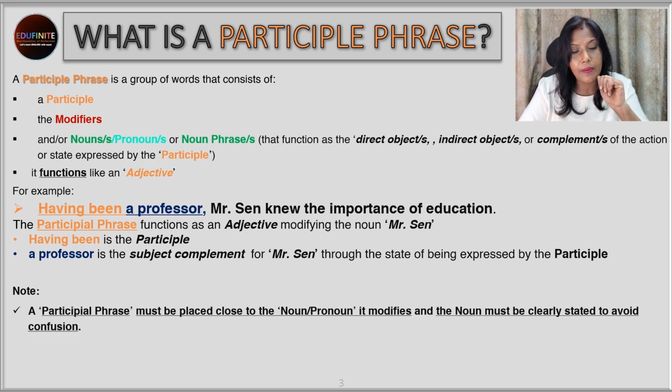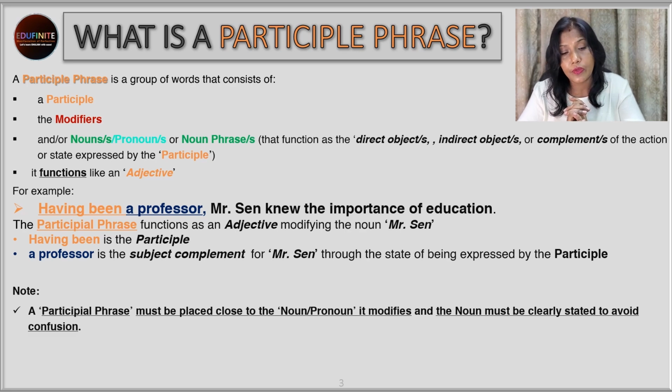Next, you have to note a few things now. Number one, a participle phrase must be placed close to the noun or pronoun it modifies, and the noun must be clearly stated to avoid confusion. So, we are trying to modify a noun because it's playing the role of an adjective. Now, usually adjectives are placed before the noun. So, we have to take care of placing these participles close to the noun it is modifying. Otherwise, there will be a confusion created.